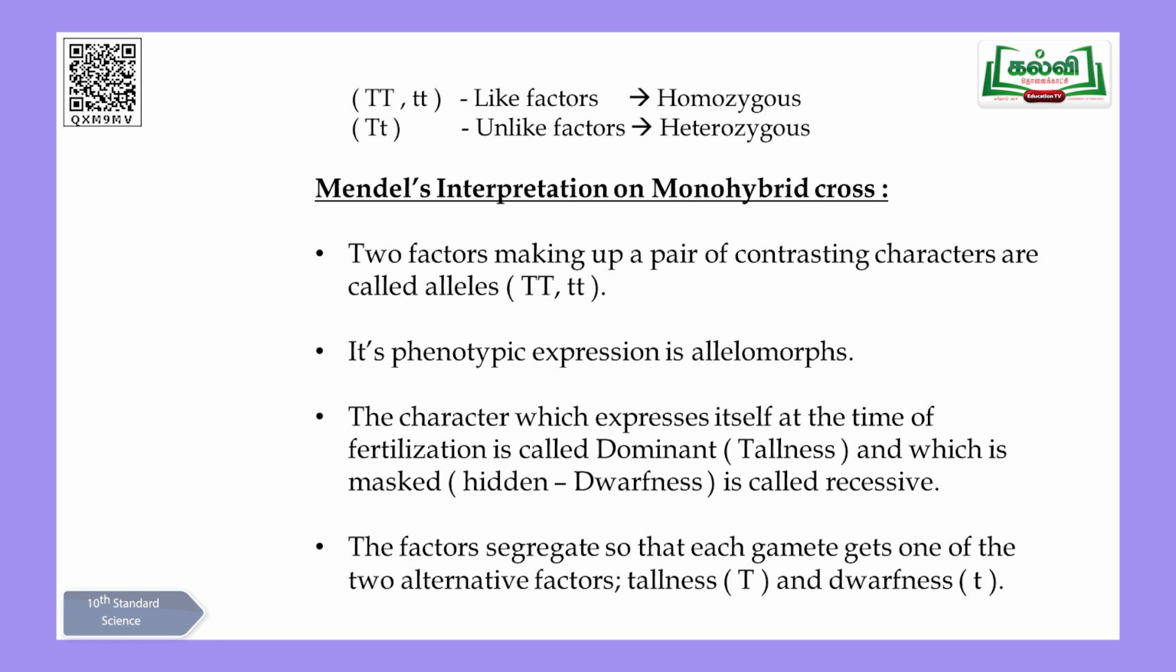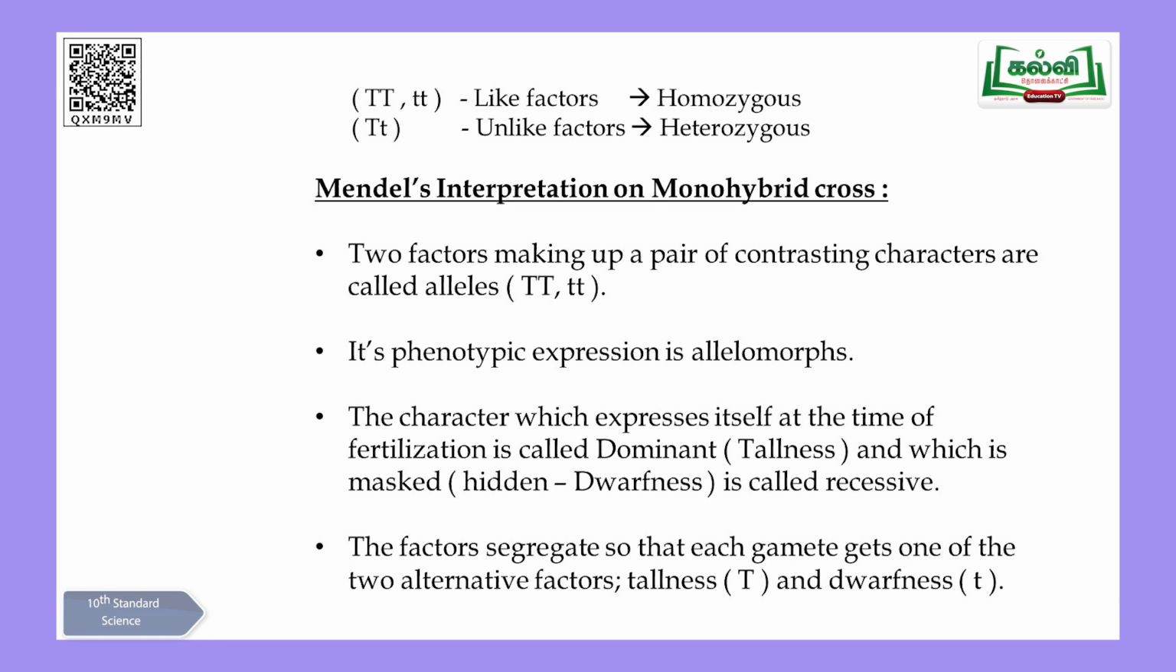Then the next one, what he did at the time of fertilization. Again, he was just giving out a lot of his observations. First, he gave the name genes for the factors which are inherited from parents to the offspring. Second, he gave the names homozygous and heterozygous. Then he named alleles and allelomorph.